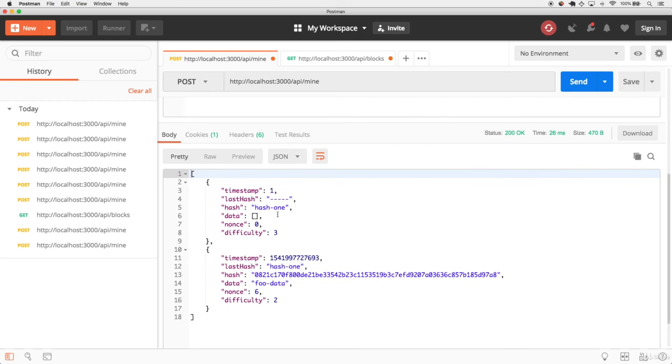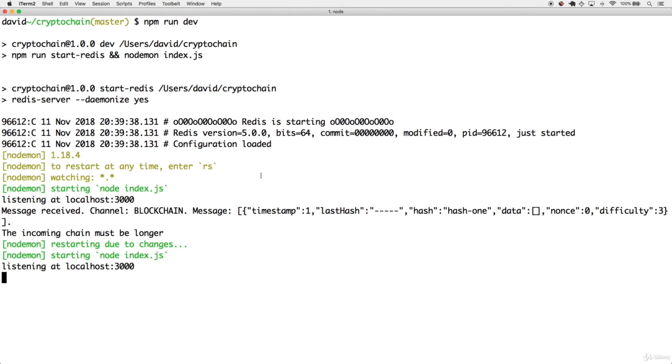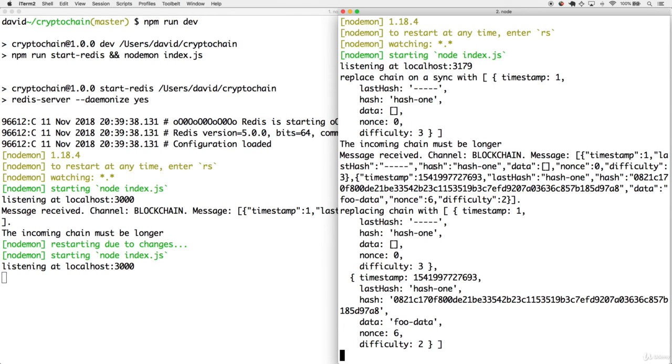So this will fire a block for the original root node. And as we do so, notice that the root node's output remains clean. It doesn't publish to itself, but it does publish to the second instance. So the message is received and it's getting that foo data in the second peer that we actually sent to the root node. So broadcasting is still working and synchronization is still working as well. Awesome. So that takes care of the redundant behavior we had as we were extending this blockchain to interact with multiple nodes. That's great. We've now taken care of the core blockchain as well as multiple blockchains interacting through an API and a network. That's a lot of great work.